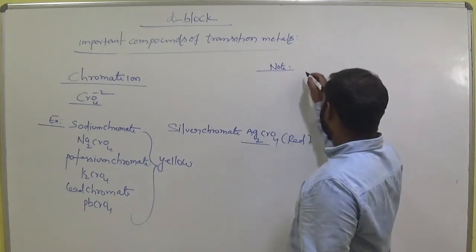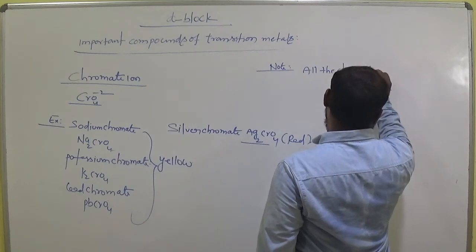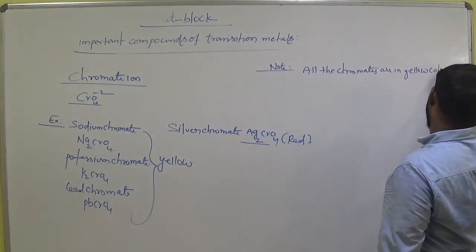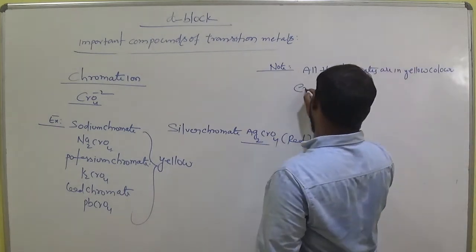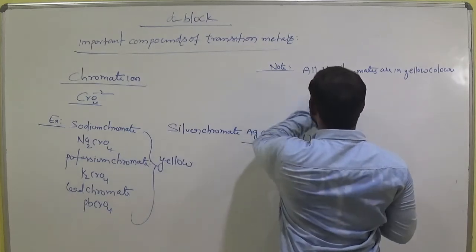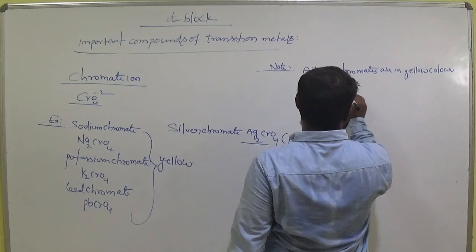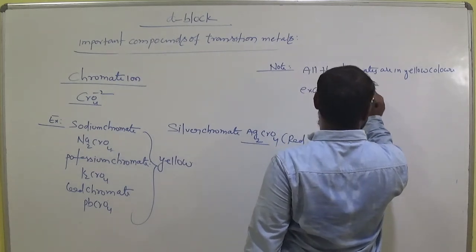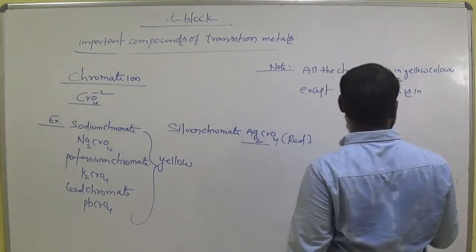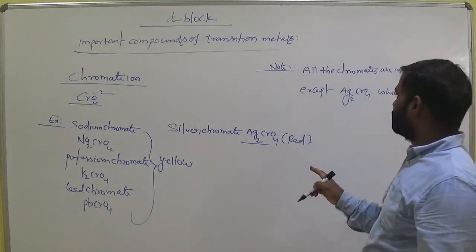Note, all the chromates are in yellow color except silver chromate, which is in red. Okay, so this is an important one for JEE also.